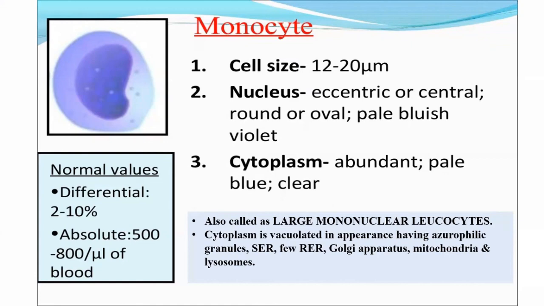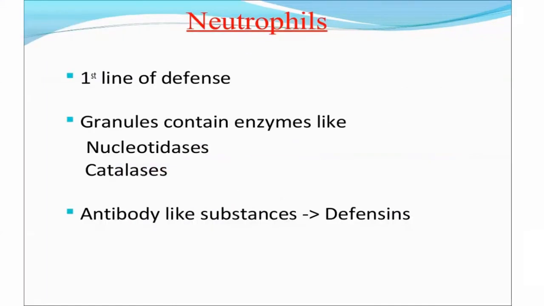These are a few functions of these different types of WBCs. Neutrophils are the first line of defense against bacteria. Their granules, whether azurophilic, secondary, or tertiary, all possess hydrolytic enzymes, lactoferrin, and other enzymes for the destruction of microorganisms as they enter the body. Granules of neutrophils also contain defensins which act like antibodies.